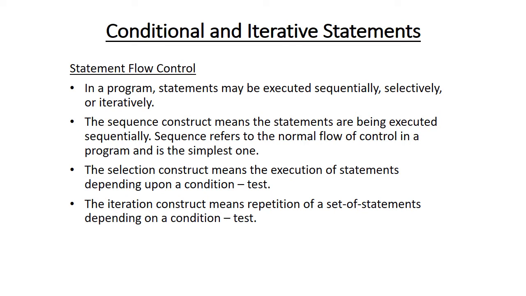Statement flow control. In a program, statements may be executed sequentially, selectively, or iteratively. The sequence construct means the statements are being executed sequentially. Sequence refers to the normal flow of control in a program and is the simplest one. The selection construct means the execution of statements depending upon a condition or a test. The iteration construct means repetition of a set of statements depending on a condition or a test.